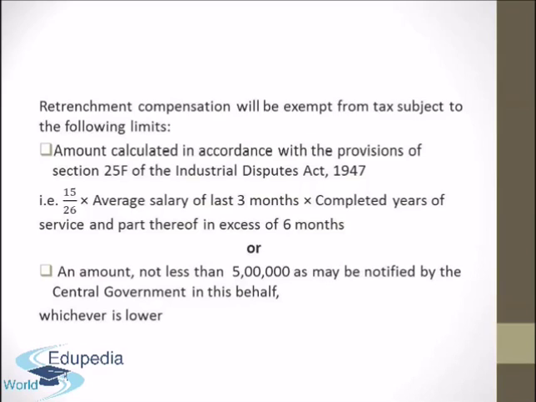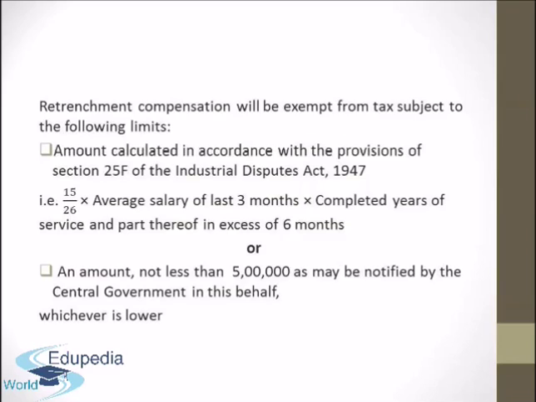The average salary of last 3 months will be multiplied with the completed years of service and part thereof in excess of 6 months. So anything in excess of 6 months will also be taken as complete 1 year. And the next condition is the statutory limit of rupees 5 lakh as notified by the central government.